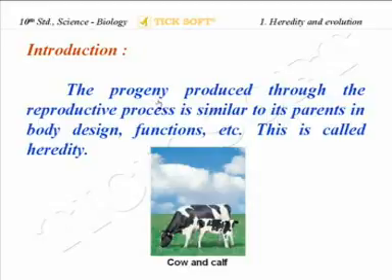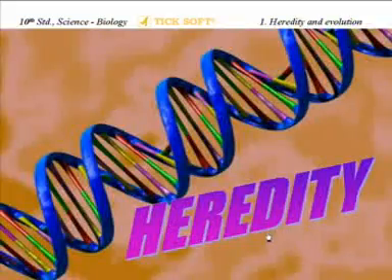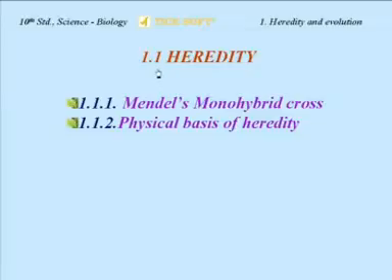Here is a figure representing a cow and a calf. We are able to see the external morphology of the calf exactly alike, same as the cow. Heredity involves Mendel's monohybrid cross, physical basis of heredity.